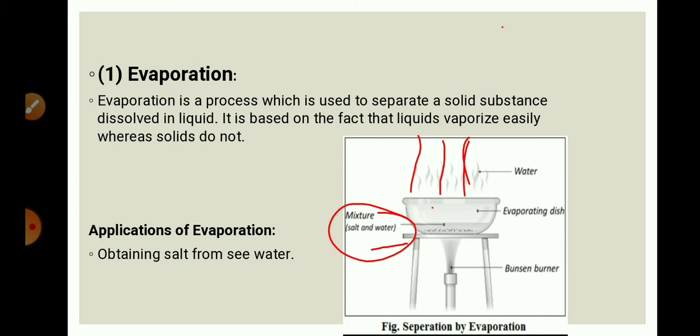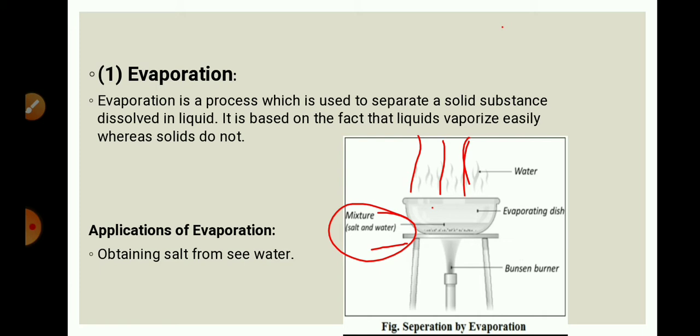Evaporation is the process which is used to separate a solid substance dissolved in a liquid. It is based on the fact that liquids vaporize easily whereas solids do not.